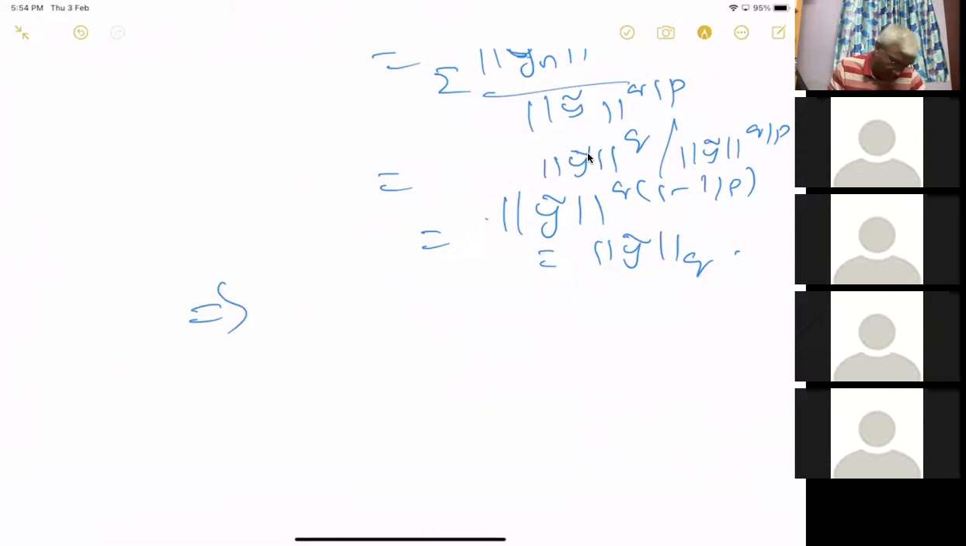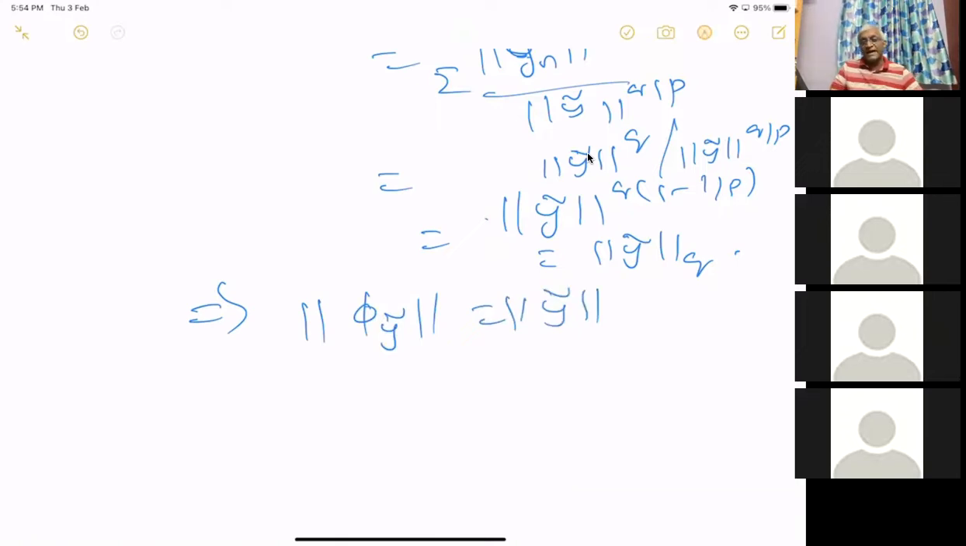So this proves that the norm of phi y tilde, whatever we have defined, is equal to the norm of y tilde. So this phi is an isometry. This map phi, whatever we defined, is an isometry. We have to prove that it's onto.